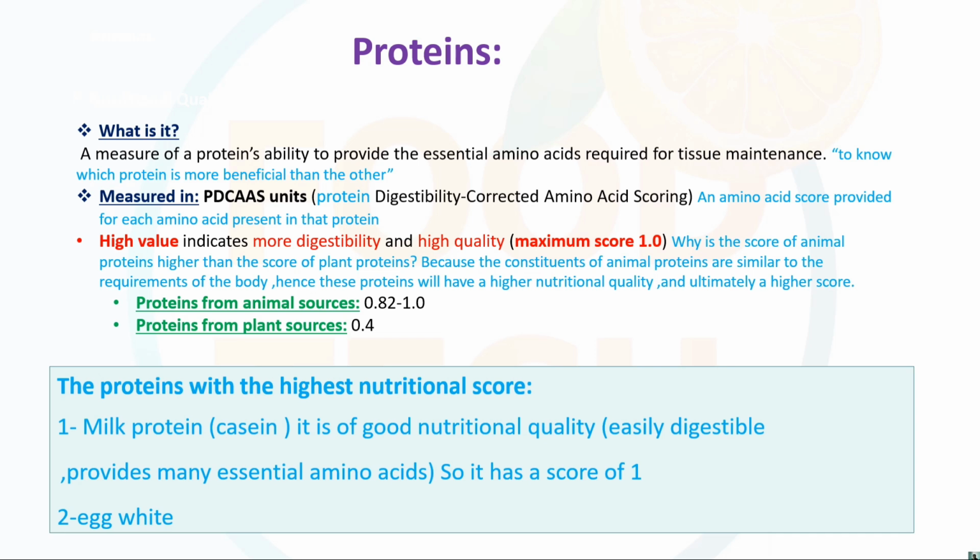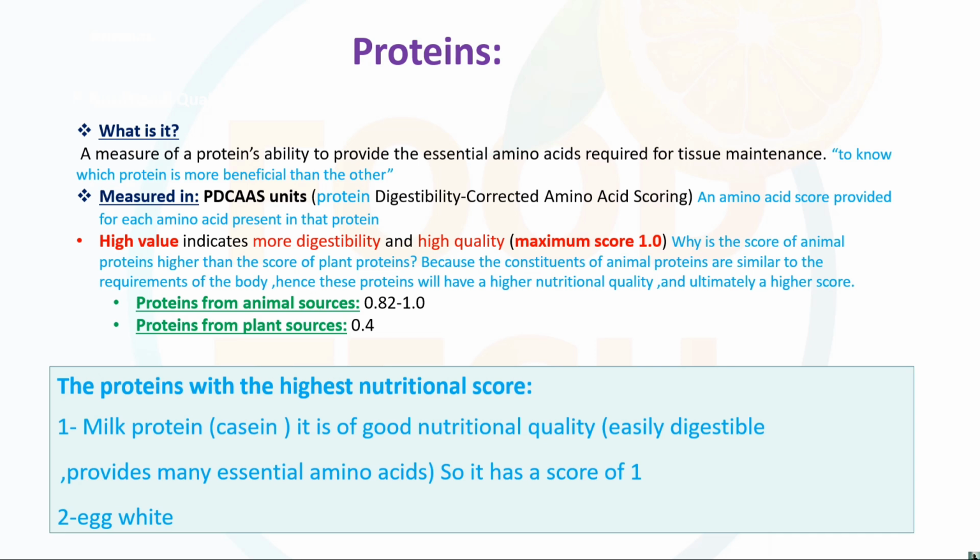As we know, the protein contains amino acids, right? With respect to that, the corrected digestibility score ranks the protein with the help of the PDCAAS unit.